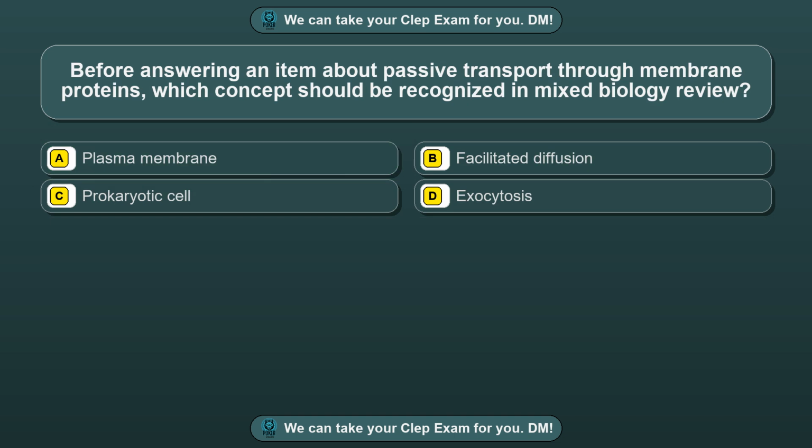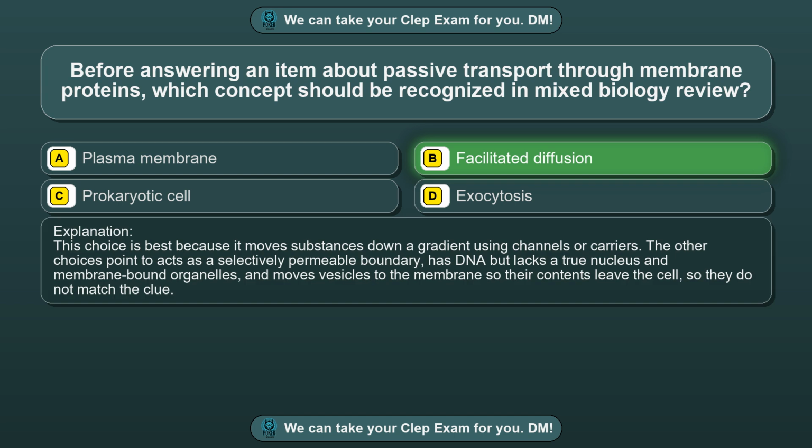Question 44. Before answering an item about passive transport through membrane proteins, which concept should be recognized in mixed biology review? Option A, plasma membrane. Option B, facilitated diffusion. Option C, prokaryotic cell. Option D, exocytosis. The correct answer is option B, facilitated diffusion. This choice is best because it moves substances down a gradient using channels or carriers. The other choices point to acts as a selectively permeable boundary, has DNA but lacks a true nucleus and membrane-bound organelles, and moves vesicles to the membrane so their contents leave the cell, so they do not match the clue.